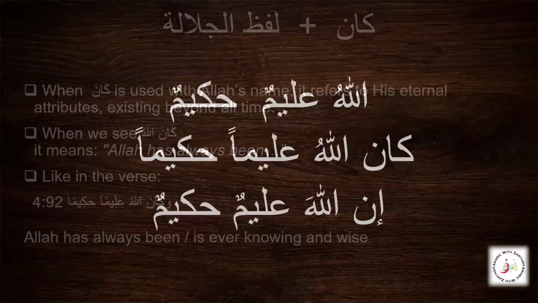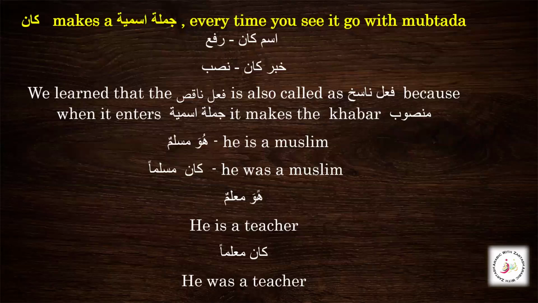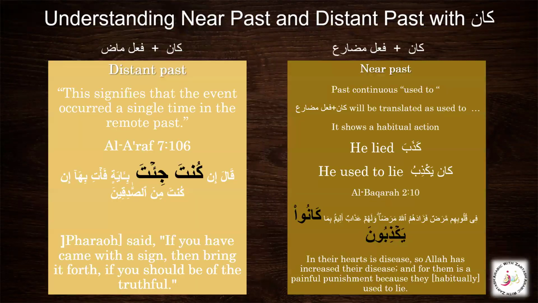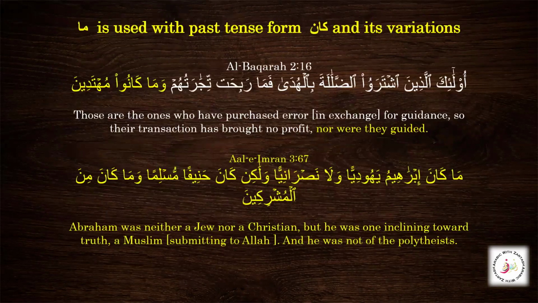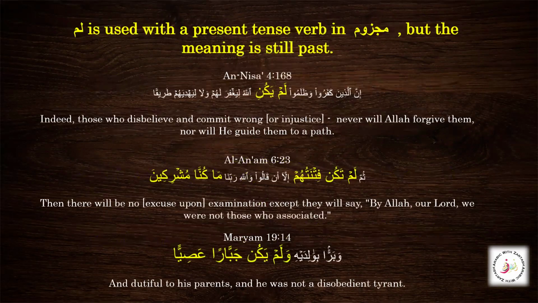So let's continue. We already did a few examples to understand how negation works with ma plus madi, and today inshallah we will see how lam is used with the present tense form in the majzum state, but the meaning is still in the past. We will be just focusing on the Kana part of the sentence, because these ayat are quite long, and inshallah we'll be doing the irab and we'll understand how Kana works with lam.